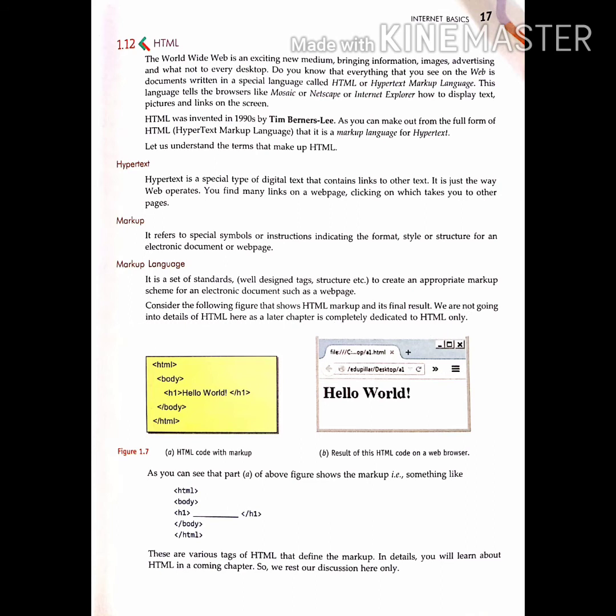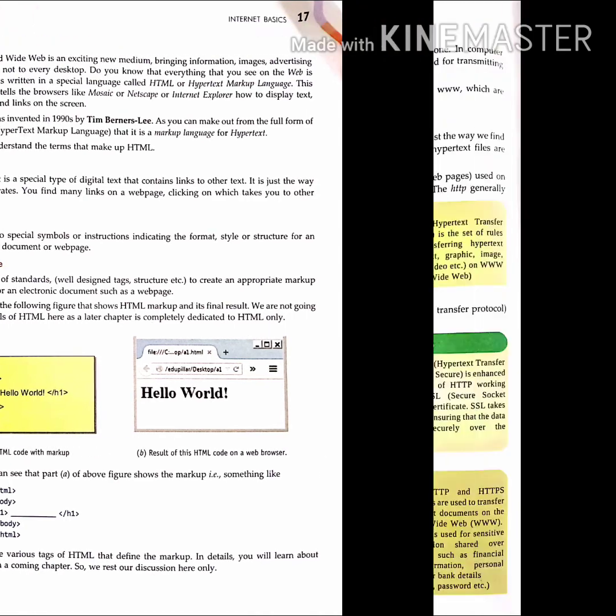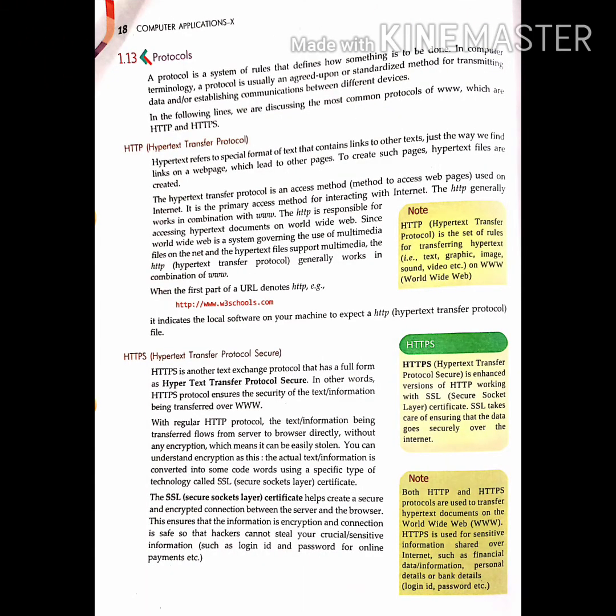As we have discussed earlier also, there are several tags in HTML. In detail, we will learn about HTML in the upcoming chapters. Now let us discuss protocols. Protocols, or in other words we can say rules. A protocol is a system of rules that defines how something is to be done.